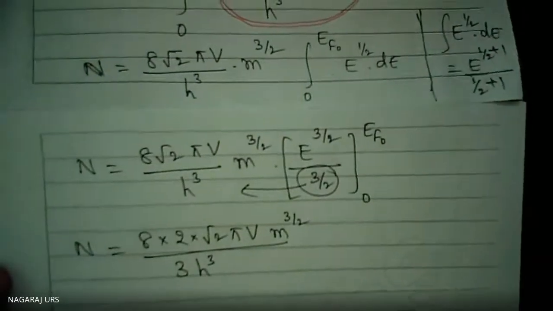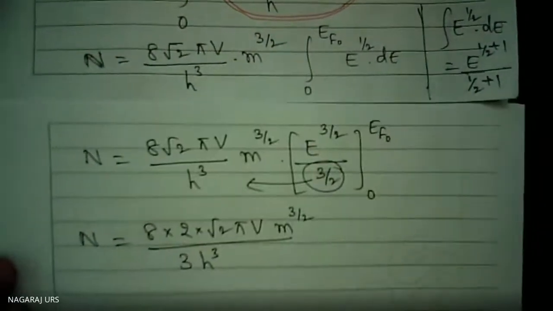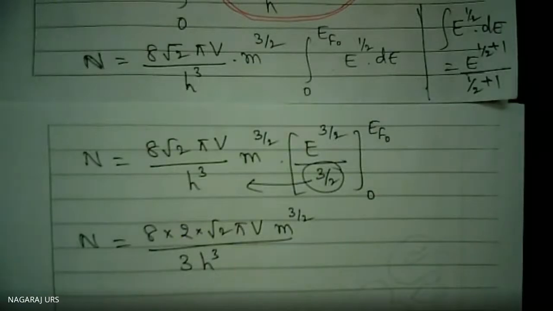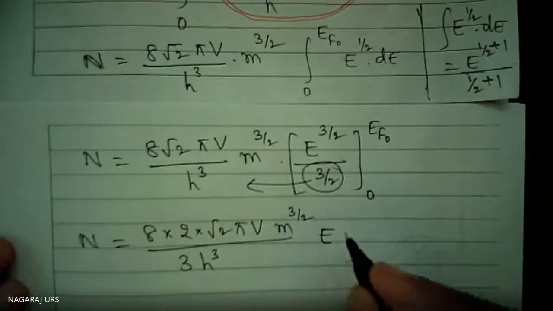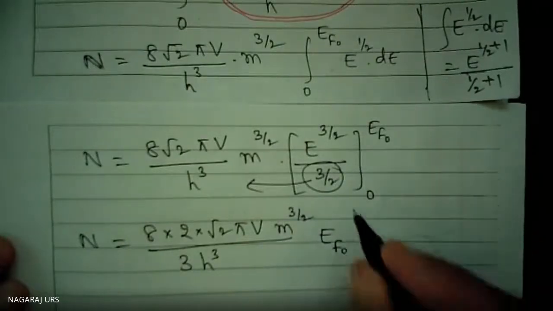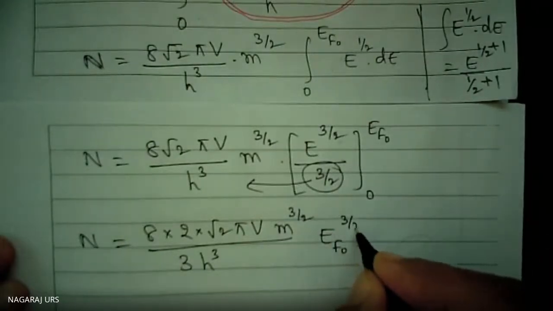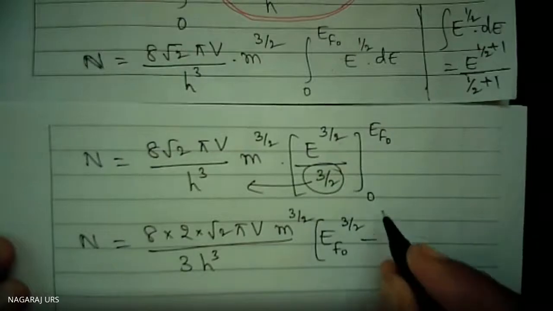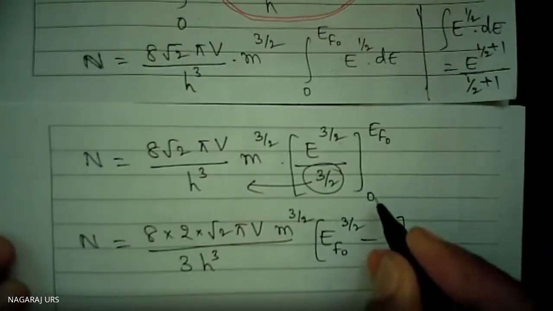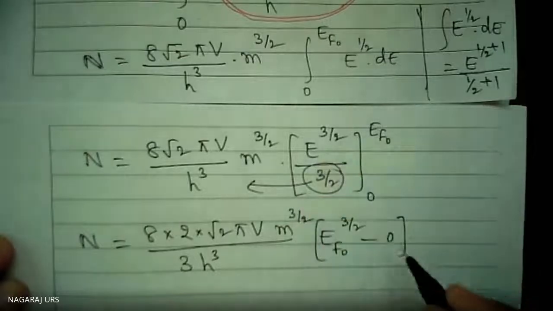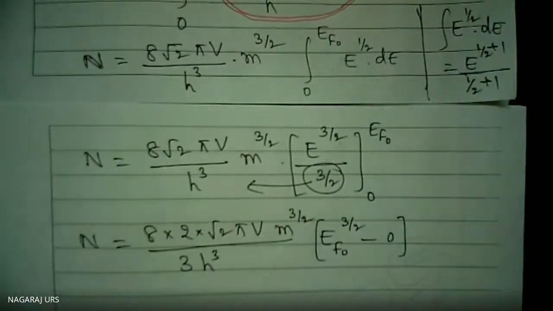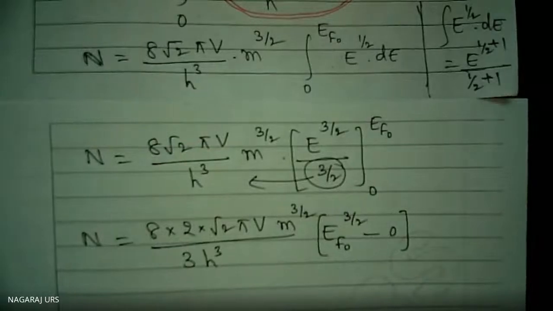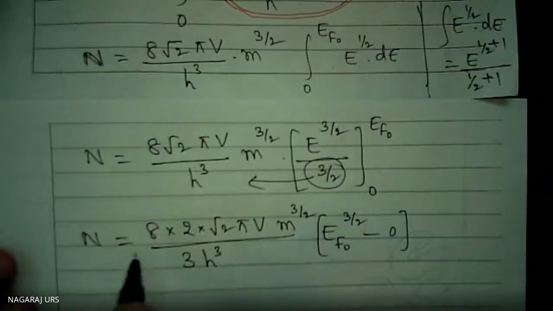Right. Then this one, EF naught raised to the power 3 by 2 minus this is 0, lower limit 0. Upper limit, I have made the substitution here. Now only a small calculation here. So N is equal to this much.